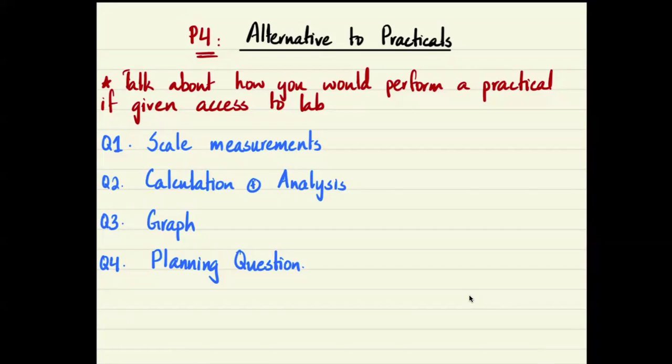The order of these could be somewhat different. Sometimes scale measurements could be 2, calculation and analysis could be 1, or maybe graphs could be 2 and calculation and analysis could be 3rd. But most of the time this is the order that is followed, and this is basically the layout of the questions. Sometimes one could bleed into another one. So maybe with scale measurements, you have something more related to calculation or analysis, or with graphs, you have some calculation and analysis, but otherwise, this is more or less how it goes.